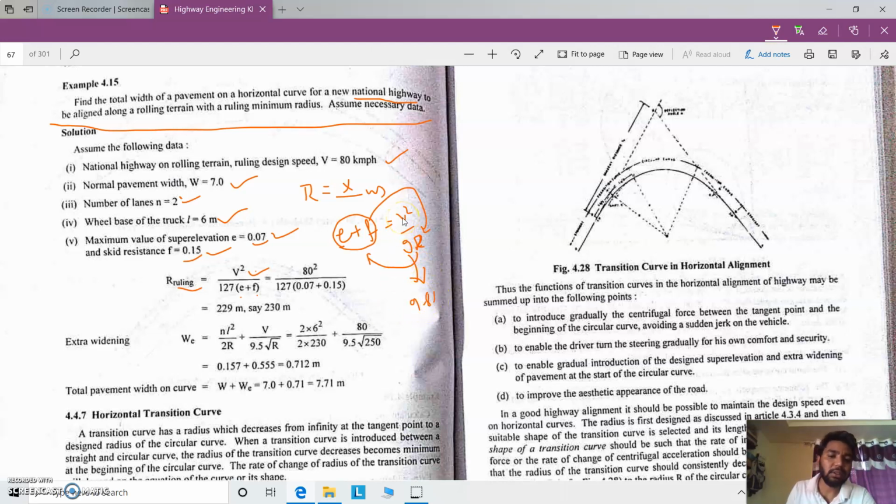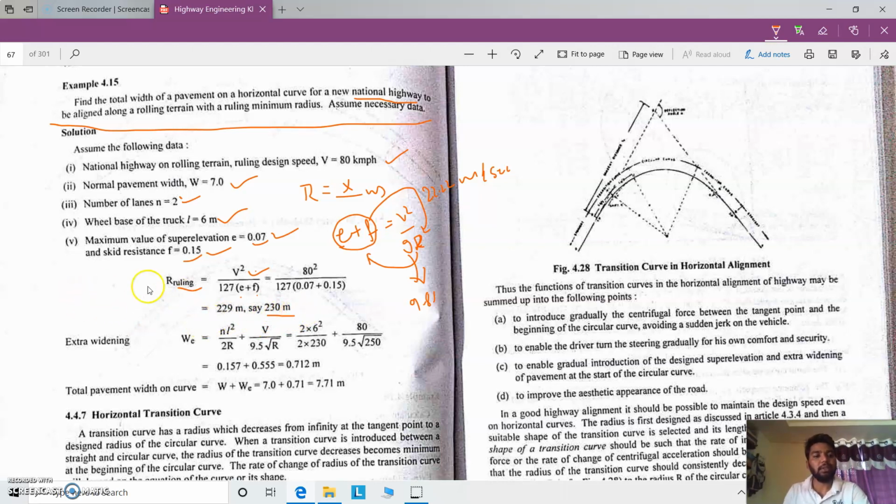And V is 80 by 3.6 whole square, that is 22.22 meters per second. Once you substitute here, you will get 229 meters, that is rounding up to 230 meters of radius.